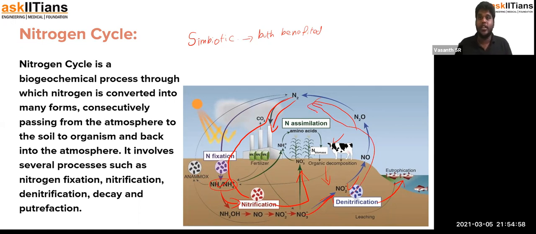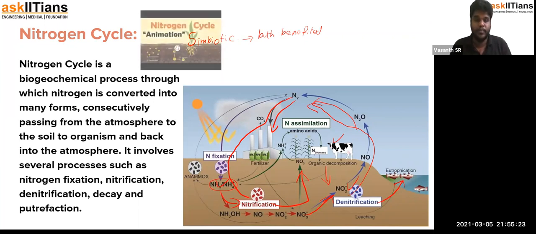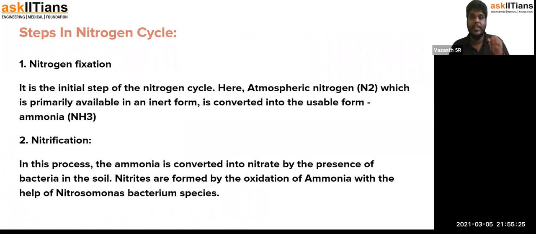So this is the nitrogen cycle. You can see the nitrogen is being transformed into different forms by different microorganisms and other natural processes, and even artificial processes, that keep the nitrogen moving between the abiotic and biotic circles. So this cycle represents the biogeochemical cycle of nitrogen. I hope you have understood the biogeochemical cycle of nitrogen. And then let's see the steps.